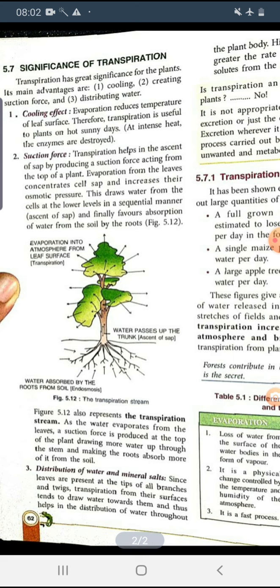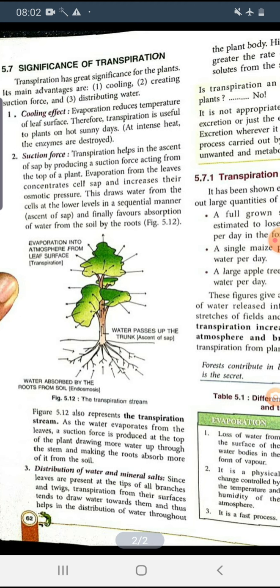Next is the suction force. You know that transpiration helps in the ascent of sap, or the absorption of water by the roots. Transpiration helps in the ascent of sap by producing the suction force, from the top part of the plant.